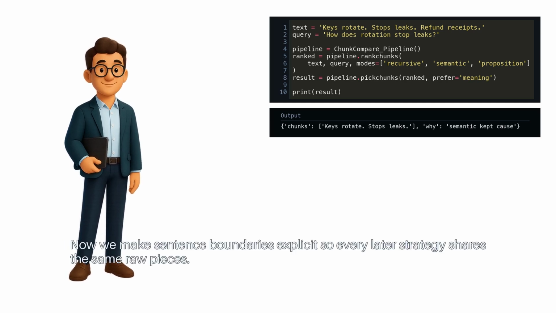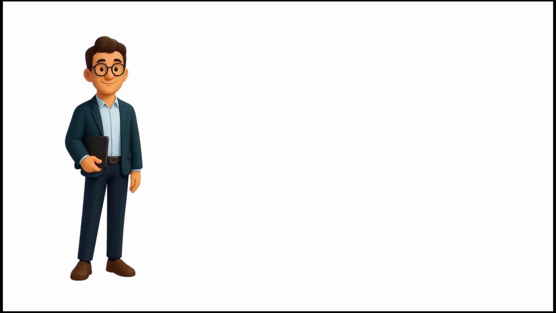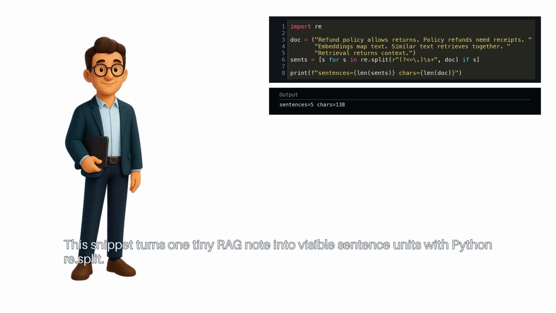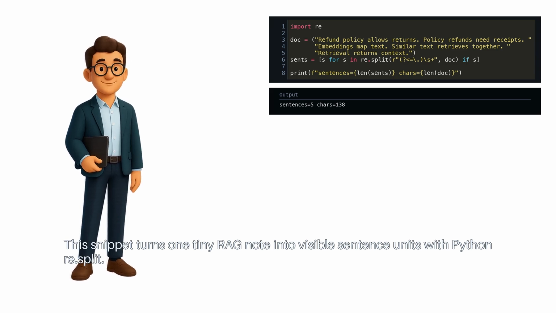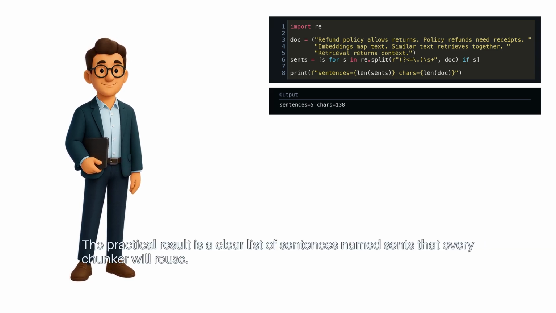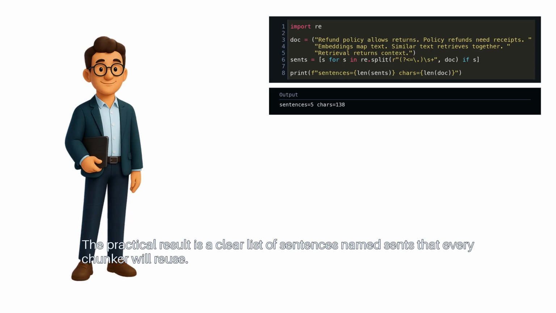Now we make sentence boundaries explicit, so every later strategy shares the same raw pieces. This snippet turns one tiny RAG note into visible sentence units with Python re.split. The practical result is a clear list of sentences named sents that every chunker will reuse.